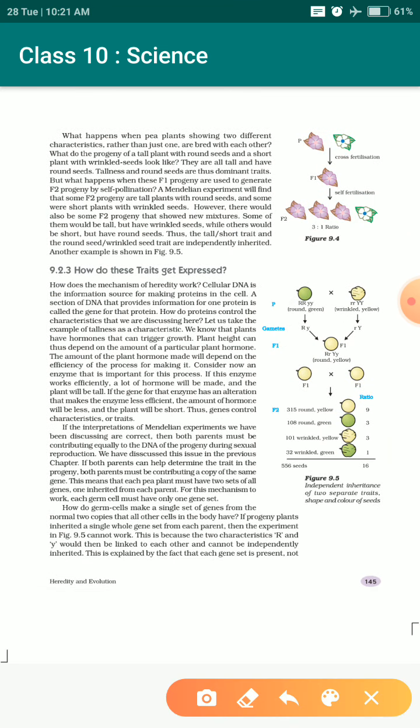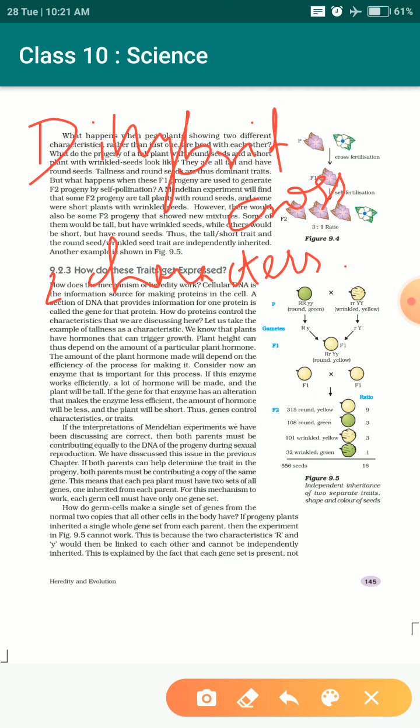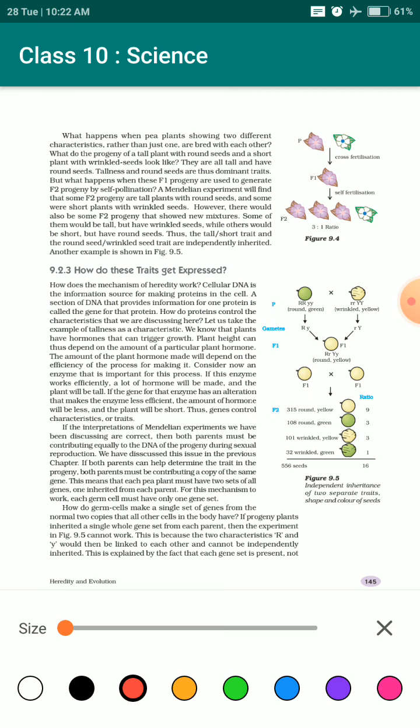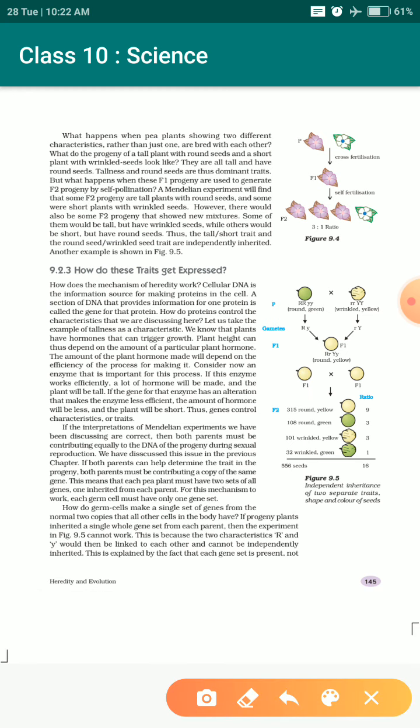First we will discuss what a dihybrid cross is. As I told you, a dihybrid cross is a cross where 2 characters of a parent are taken. We will take it with the help of an example: seed shape and color.